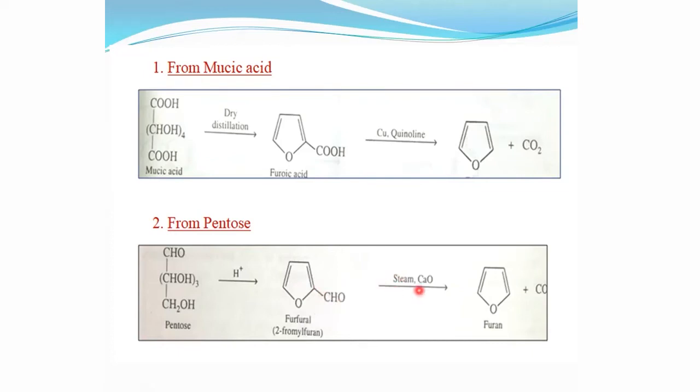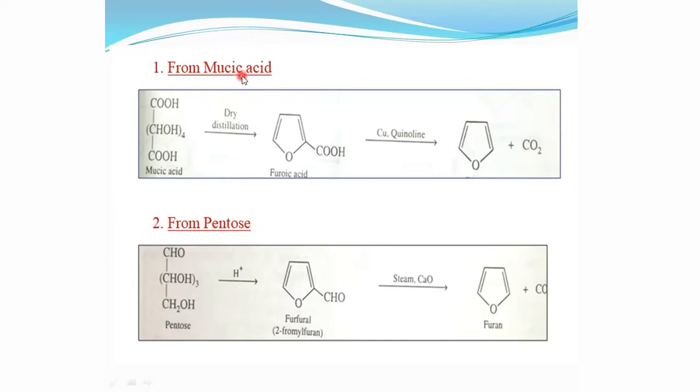On treatment with steam distillation using calcium oxide as the catalyst, we can get furan by eliminating a molecule of carbon monoxide. These are the two methods for synthesis of furan.